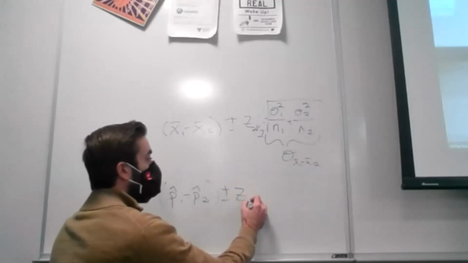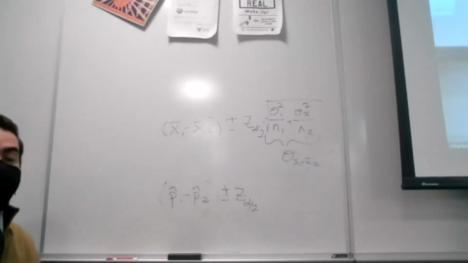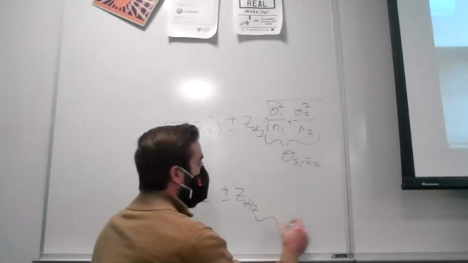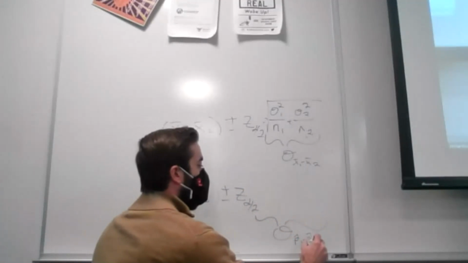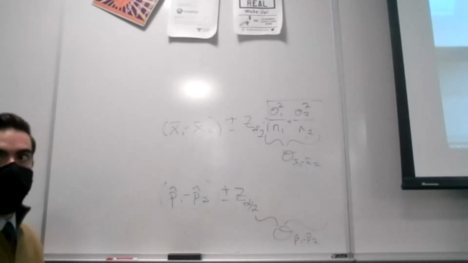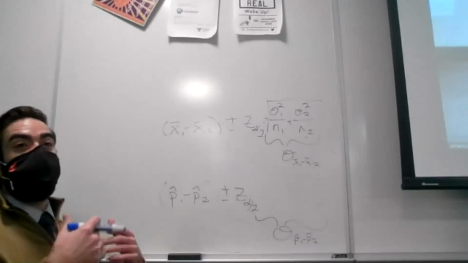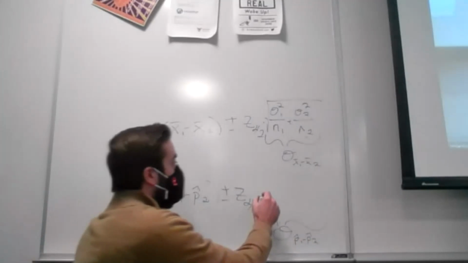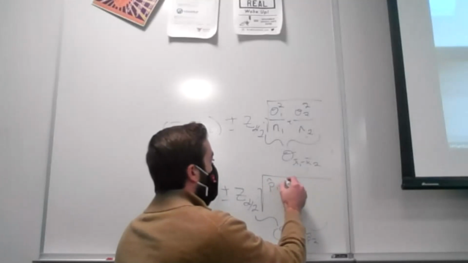I'm using proportions, so just like with one population, anytime I see the word proportion, I should automatically think standard normal distribution. But now I'm going to want to multiply by the standard deviation of the statistic that I'm interested in, which is the difference in these sample proportions. Or technically, I'm interested in the difference in the population proportions, but all I have is these sample proportions, right?